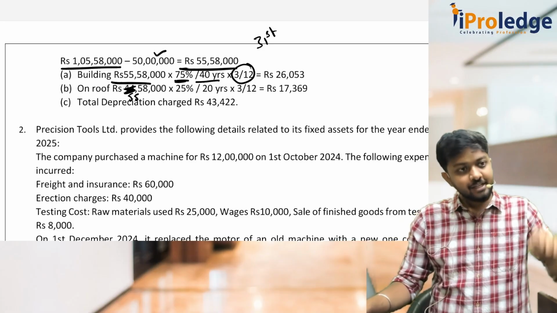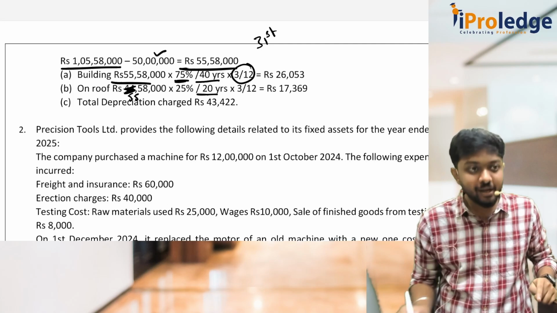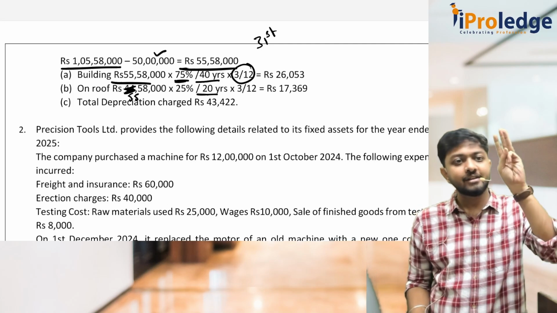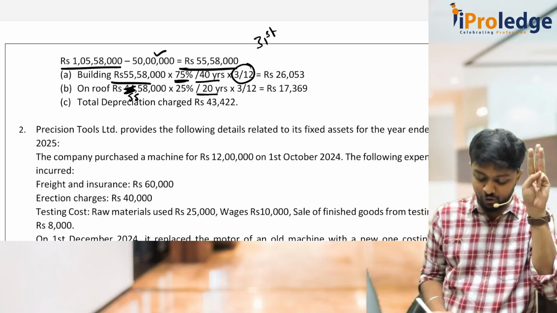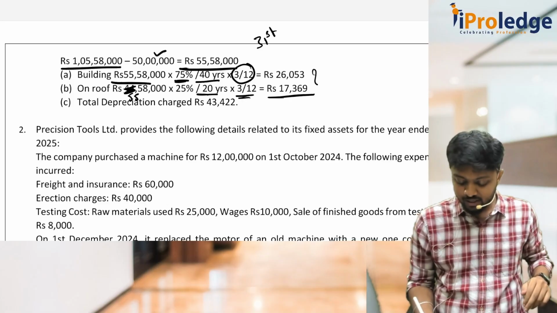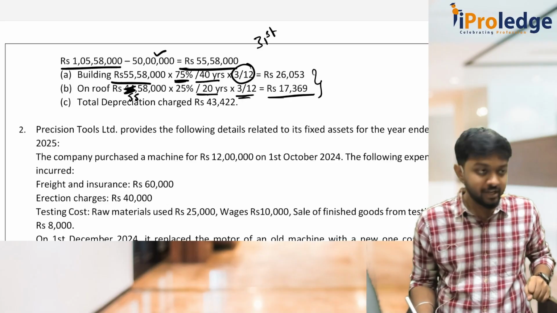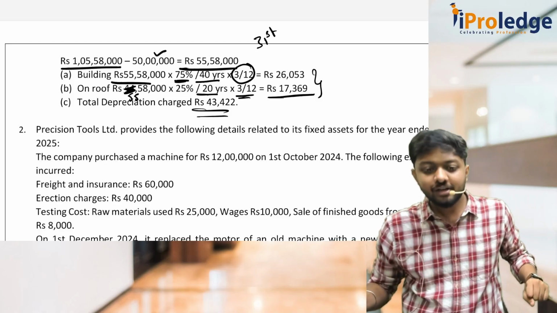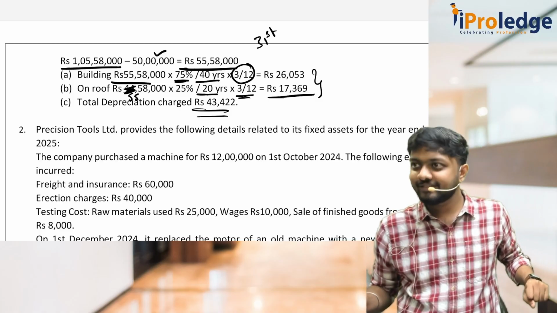Okay? So into 25%, what will you divide it by? The useful life is 20 years. So divided by 20. Again, it is for 3 months. So into 3 by 12. So your total depreciation is how much? Can you tell me? 26,053 plus 17,369. So total depreciation comes to 43,422.